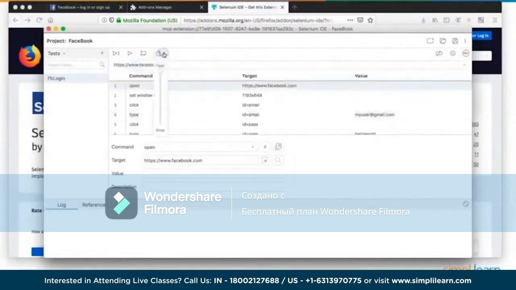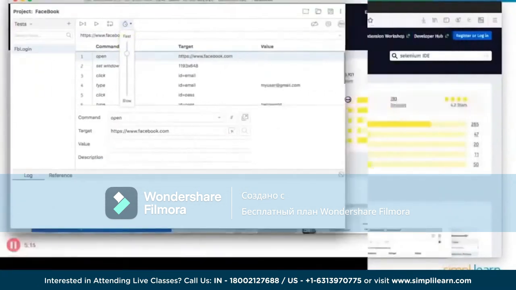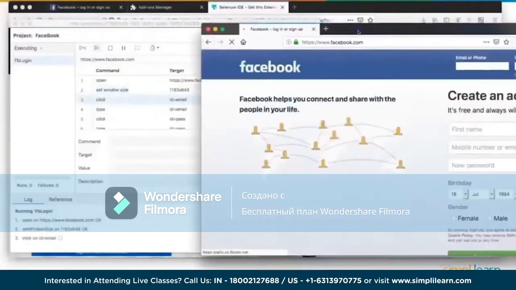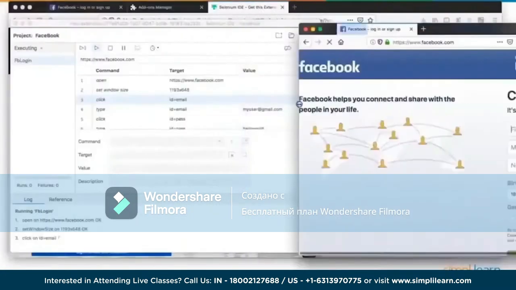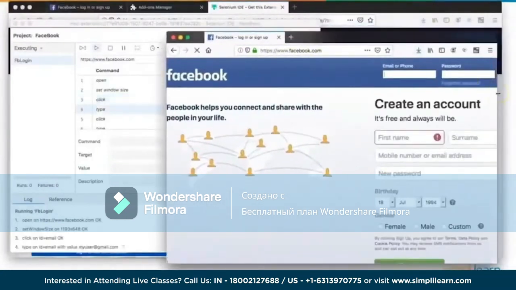For that, I'm just going to reduce the test execution speed so that you should be able to see every step of execution here. Alright, so I'll adjust this window and simply say run current test. I'll get this side by side so that you should be able to see what exactly the script is doing. Okay, now you are able to see both the windows.